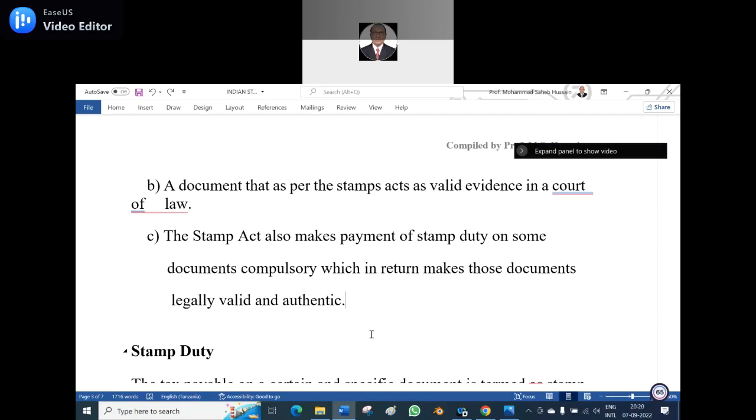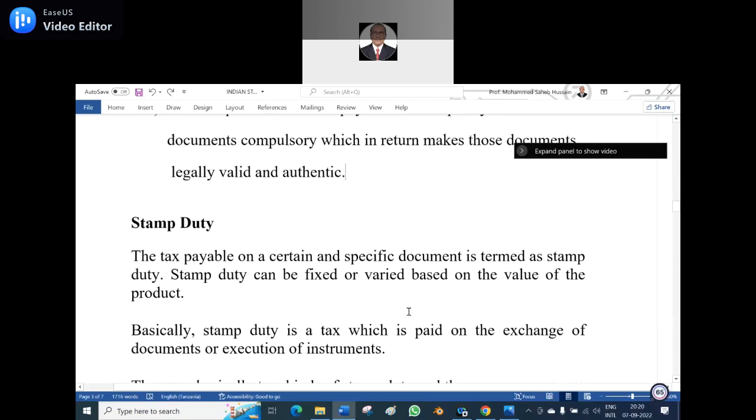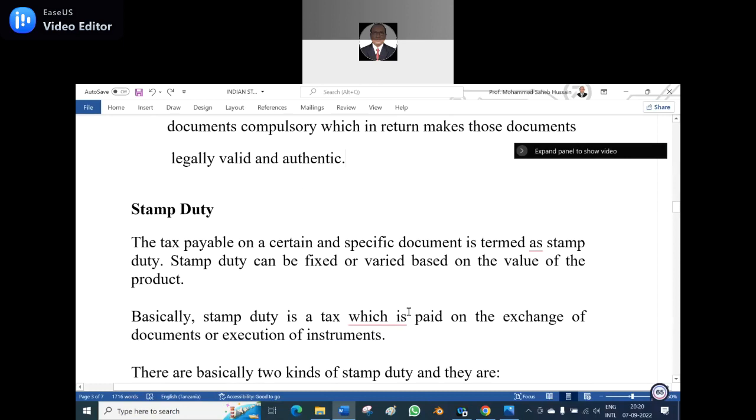So C, the Stamp Act also makes the payment of stamp duty on some documents compulsory, which in turn makes those documents legally valid and authentic. The tax payable on certain and specific documents is termed stamp duty.